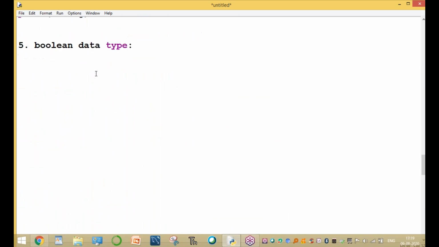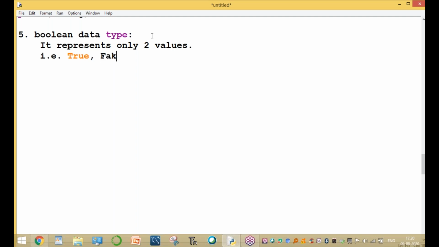Now here, the Boolean data type. What is Boolean? It represents only 2 values. One is true and the other is false. Only 2 values, true and false.